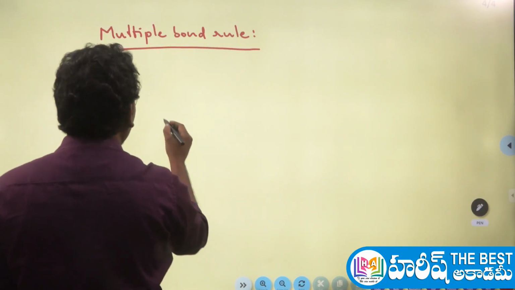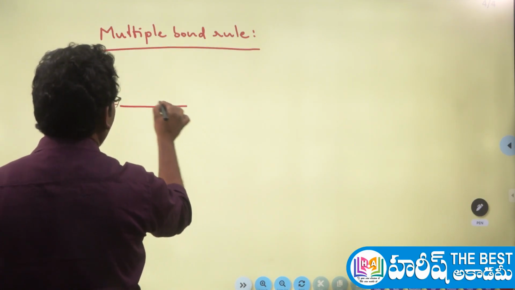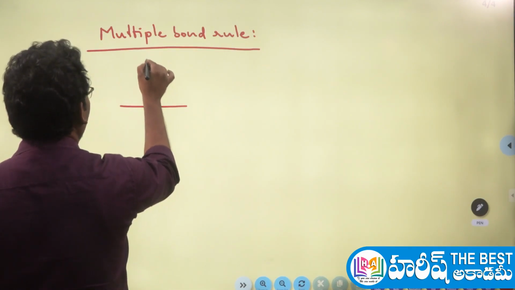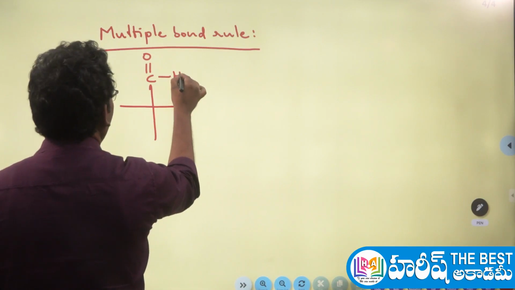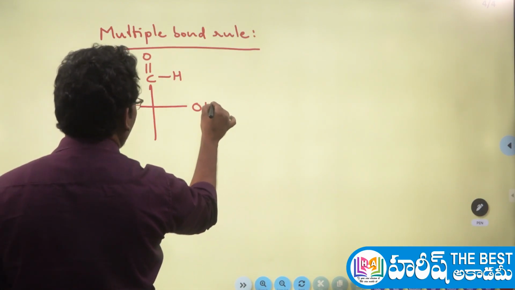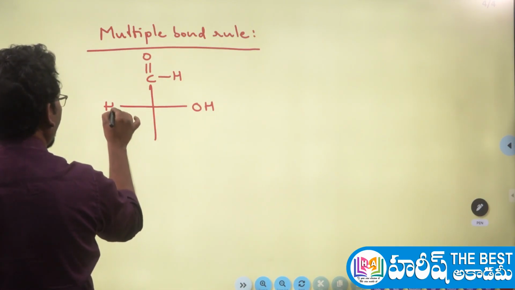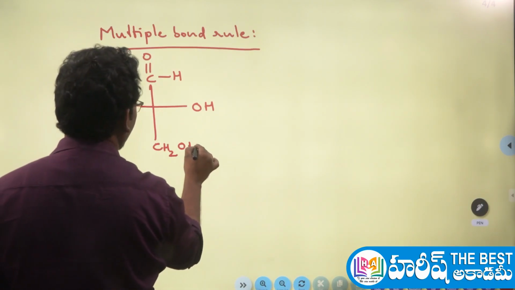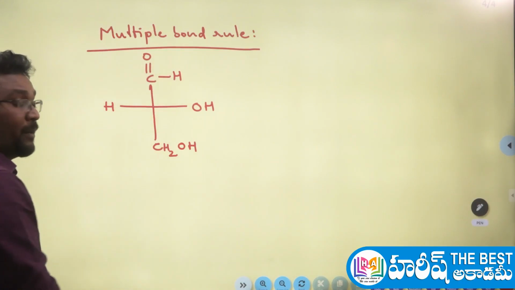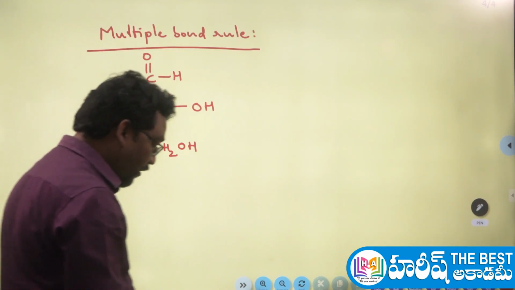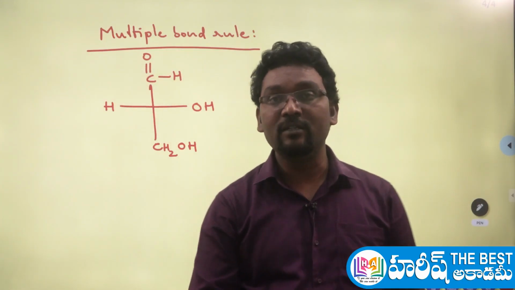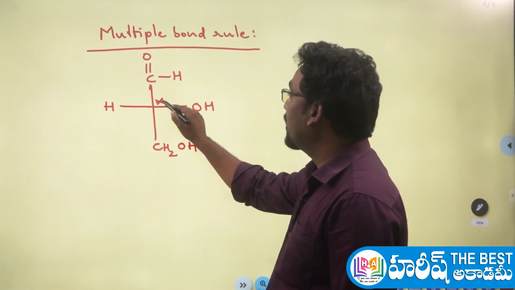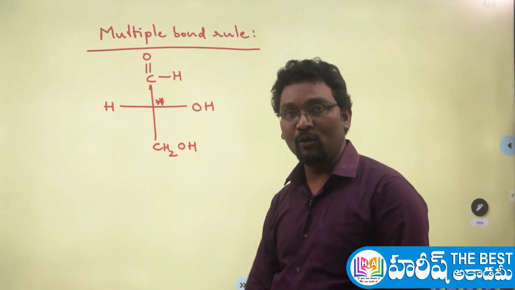For example, consider one molecule. In this molecule, I am writing one aldehyde group, one hydroxy group, one hydrogen atom, and here CH2OH. Right, good. So what is the name of this molecule? Yes, this is called glyceraldehyde, in which this carbon is a chiral carbon atom. Now we have to assign the absolute configuration of this carbon.